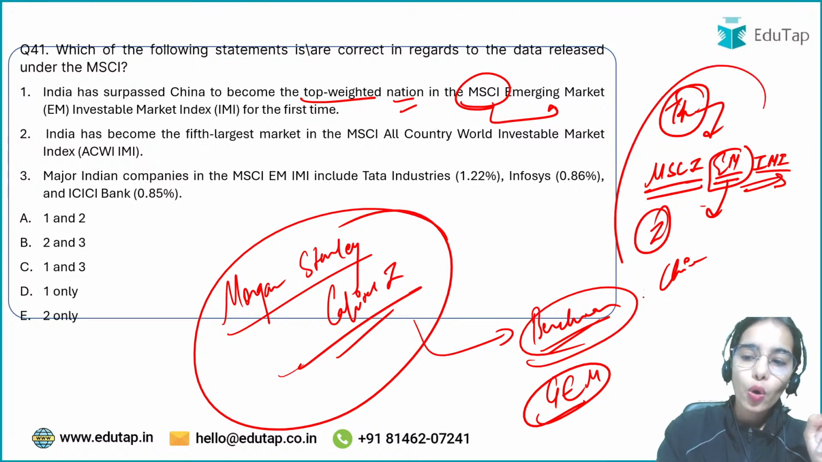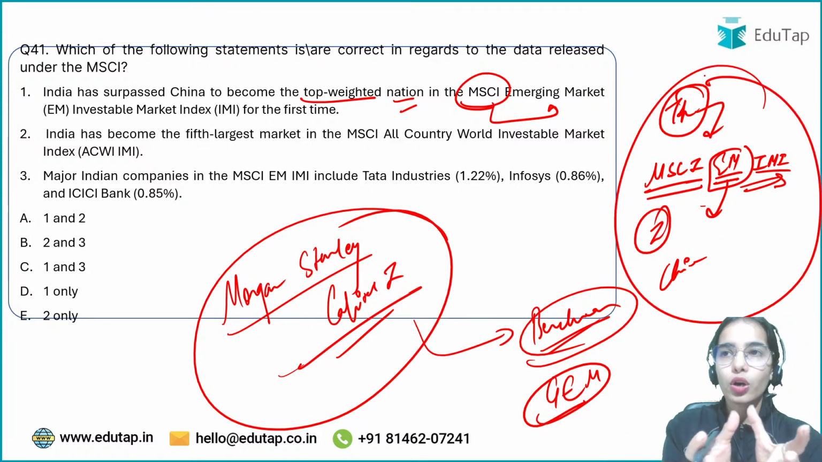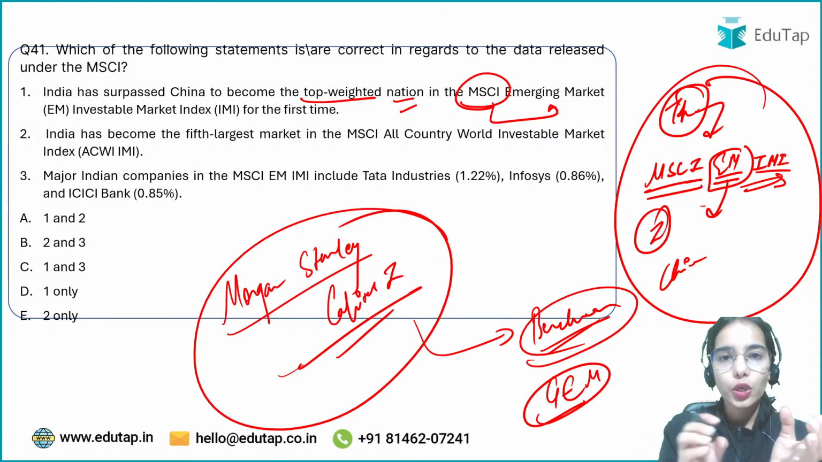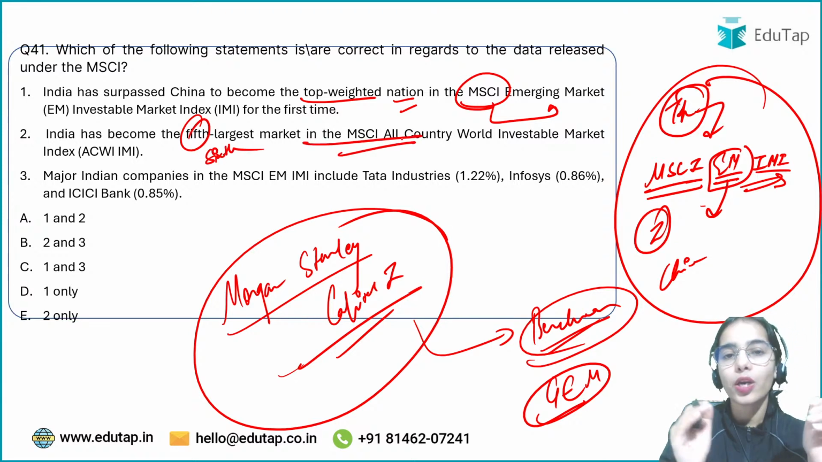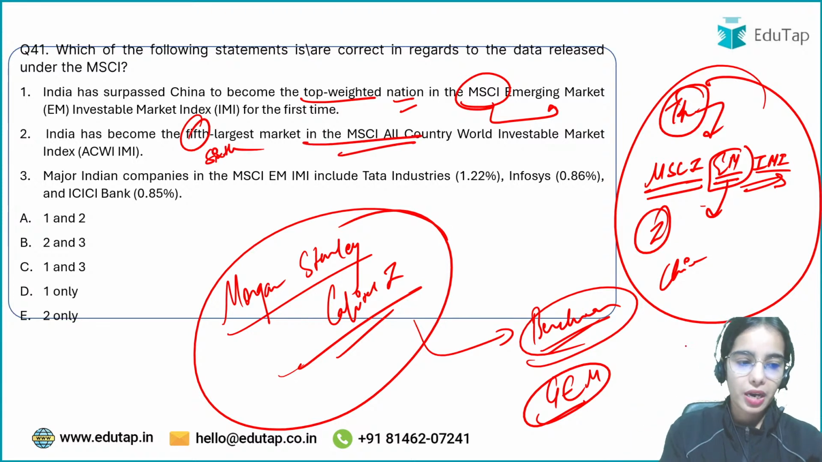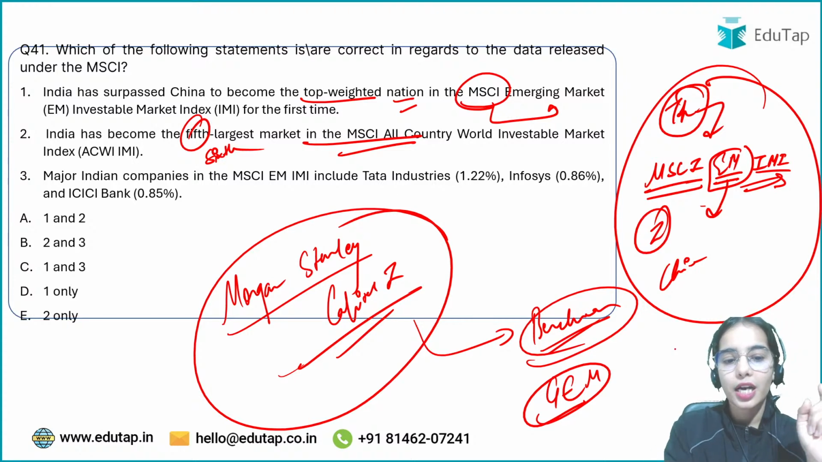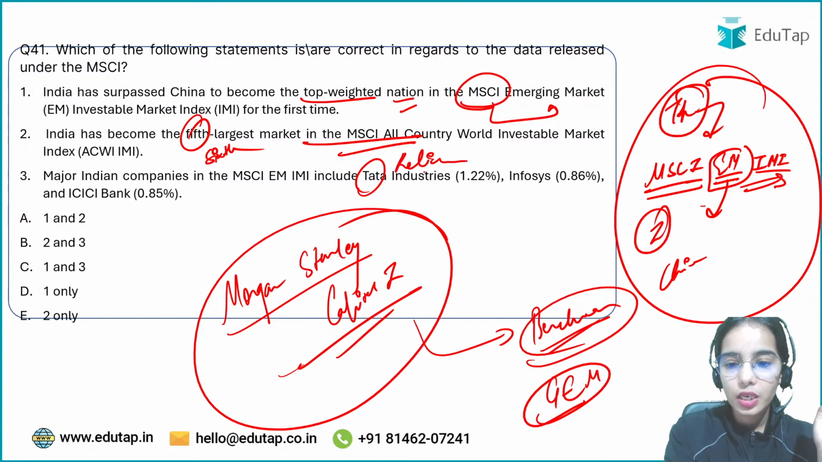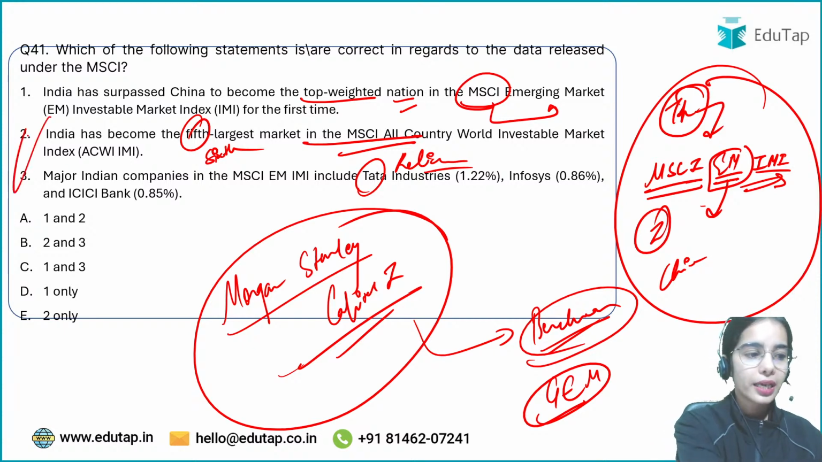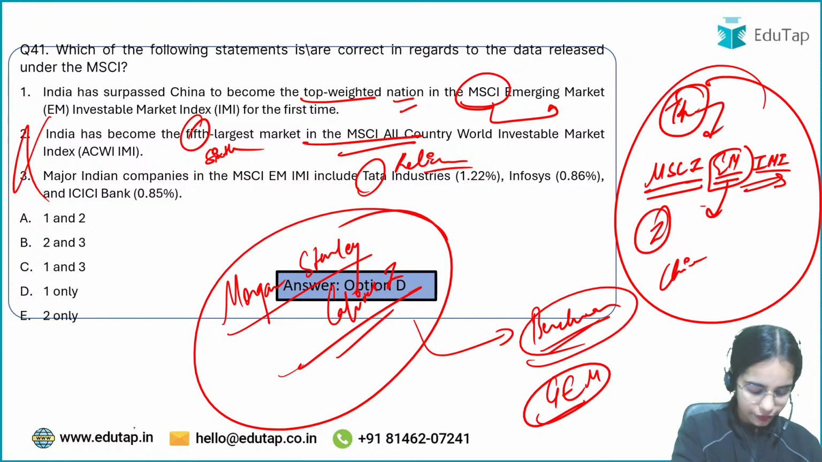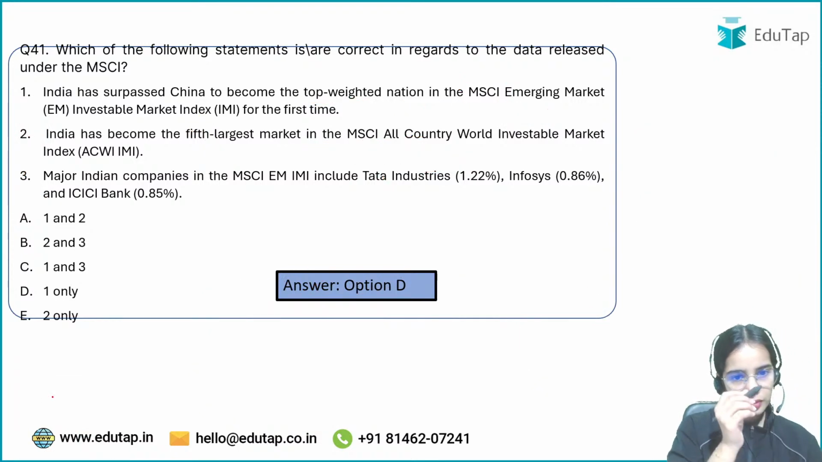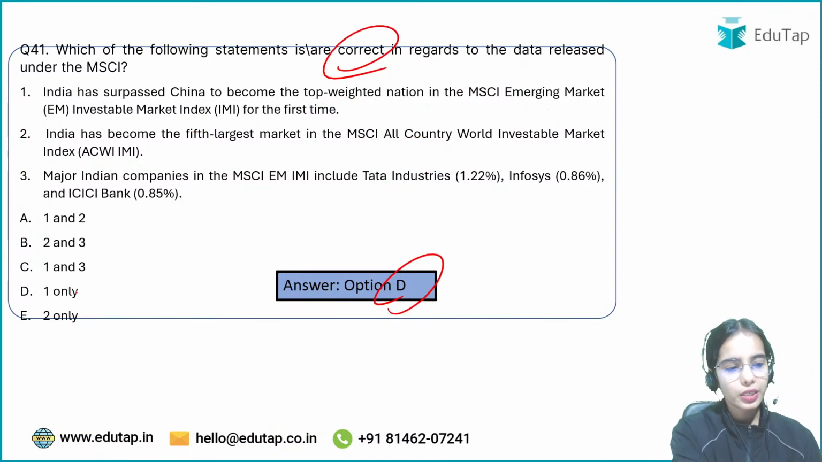But if we see for all the countries, including the developed countries like the US and UK, India has become the 6th largest market in the MSCI All Country World Investable Market Index, and major Indian companies are Reliance Industries, Infosys, and ICICI Bank. So the second and third statements are wrong, only the first one is correct, and so your answer is D. The correct statement is only the first one.